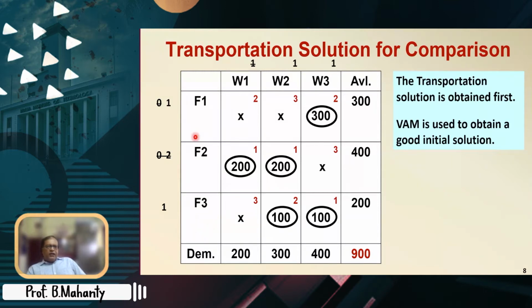Then again we have a tie, 1, 1, 1, so we choose one of them, maybe this one, and make an entry of 100. Once we make that, two columns and one row are taken care of. So we have no other choice but to fill up the 300 and 100. This is the VAM solution, that is Vogel's approximation method, which gives a good initial solution.